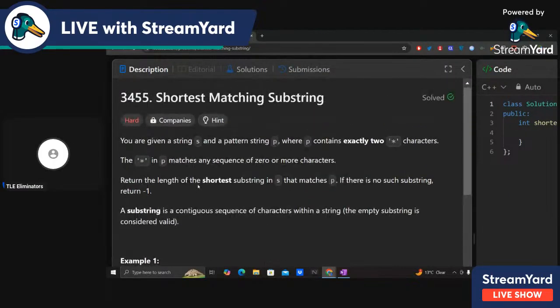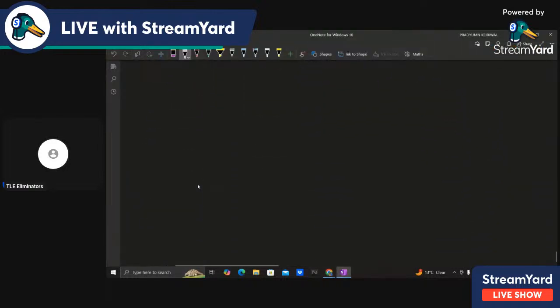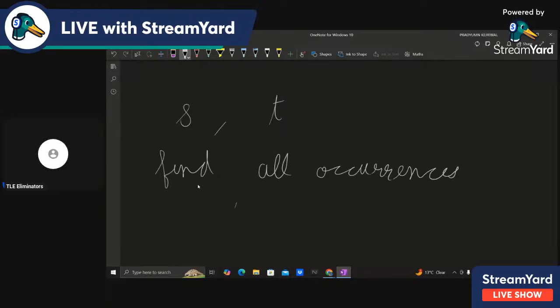So the question is just pattern matching. You might have done something like this already. Basically, have you done this problem where you are given a string S and a string T, and you have to find all occurrences of T as a substring in S?